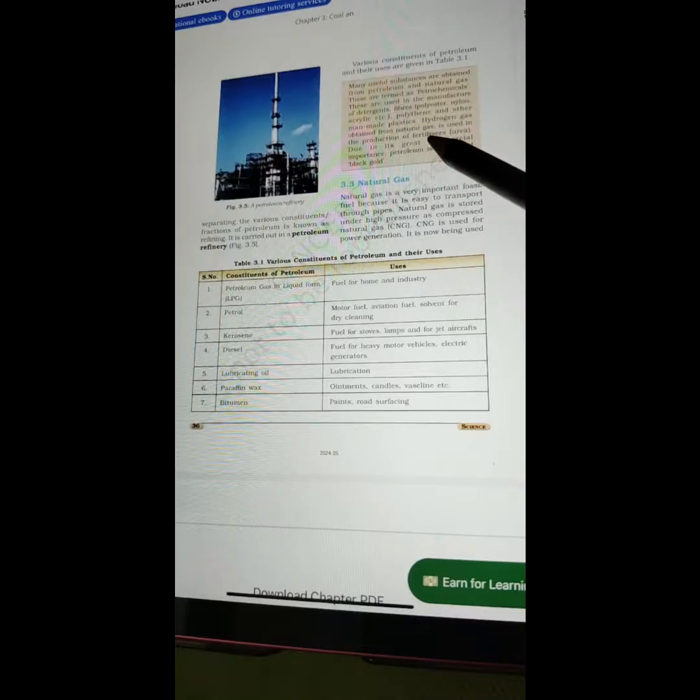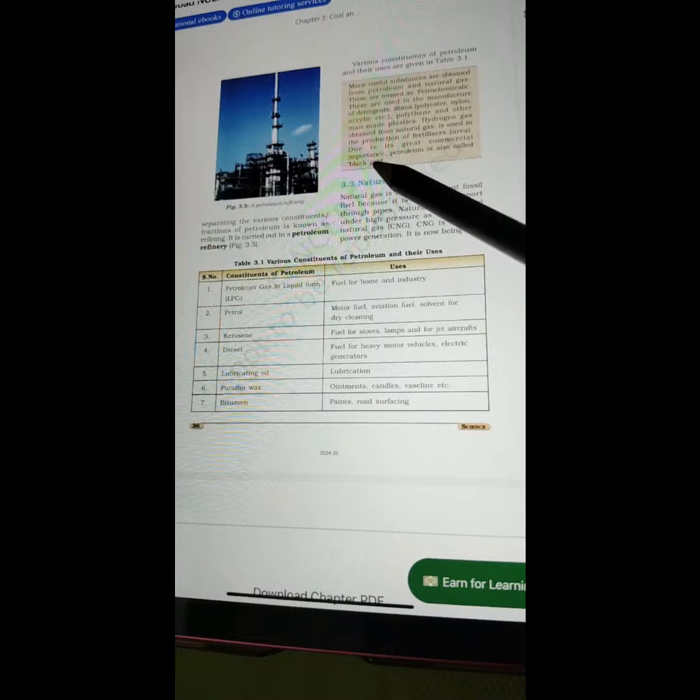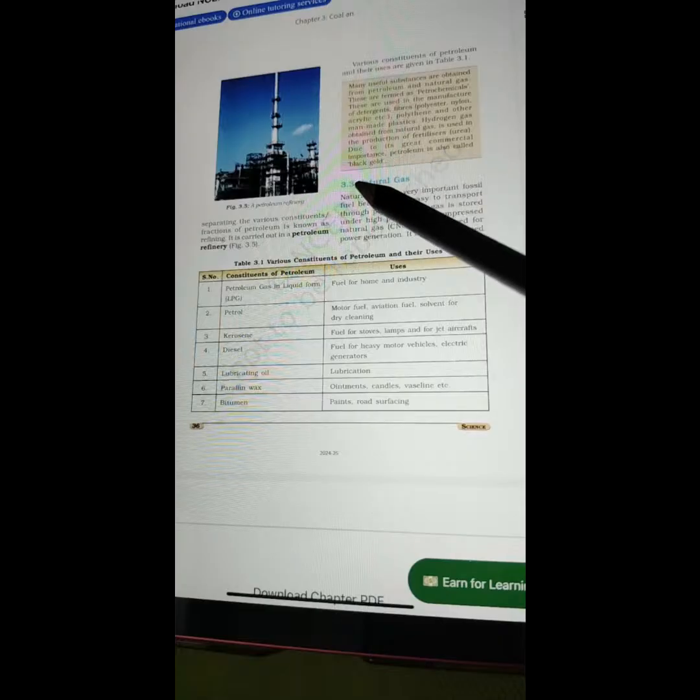Hydrogen gas obtained from natural gas is used in the production of fertilizers like urea. Due to its great commercial importance, petroleum is also known as the black gold.